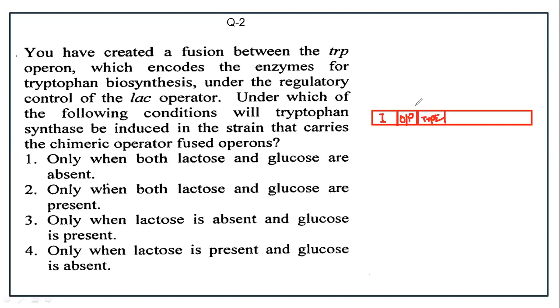If glucose is present, the lac operon is in off condition, and so are the tryptophan operon genes here, that's a chimeric trpE, D, B. So all the tryptophan synthetic genes will be on only when lactose is present in the medium and glucose is absent, right? So the answer will be option D.